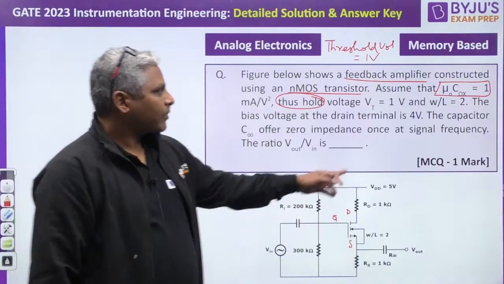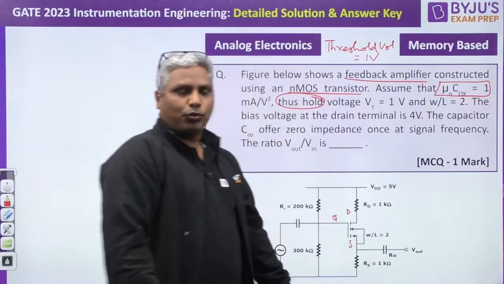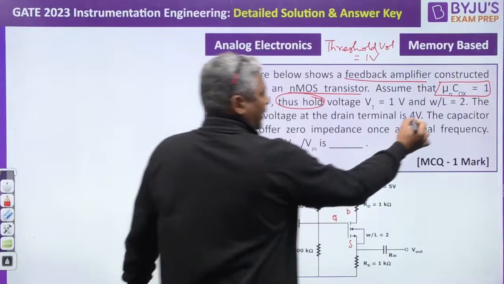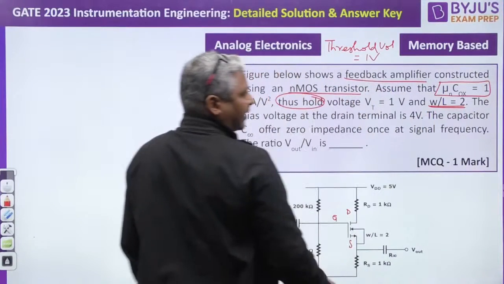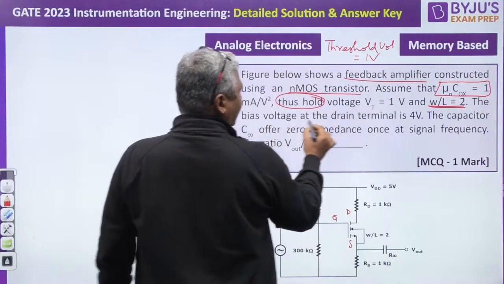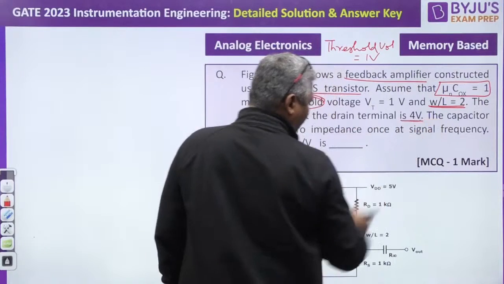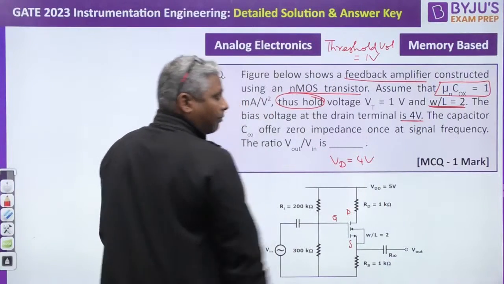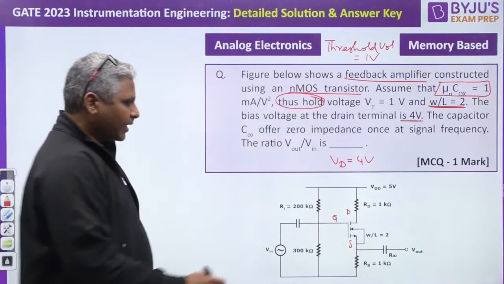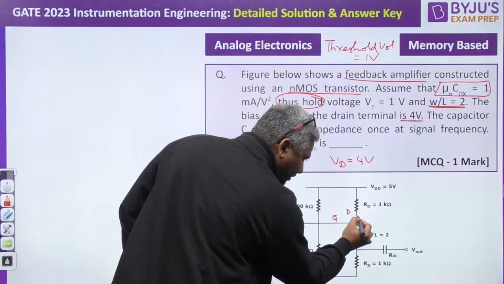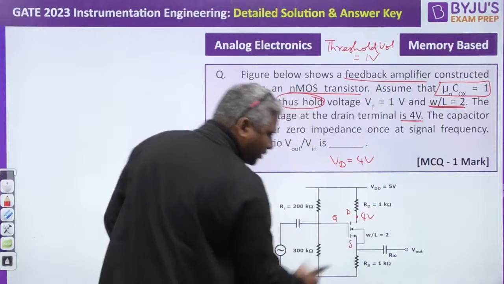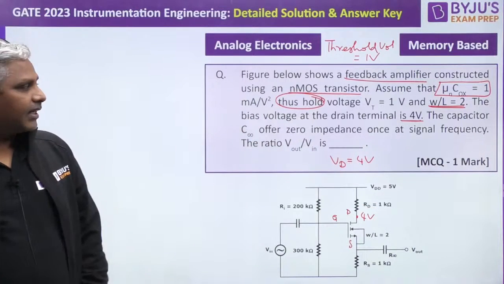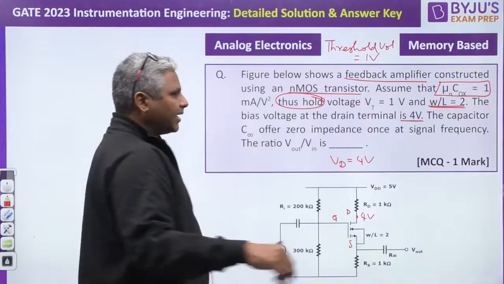W by L is 2, the width to length ratio is 2. The bias voltage at the drain terminal is 4 volts. Bias voltage means DC voltage, right? So Vd, the drain voltage, is given as 4 volts. This is very important to note. From this we can find the drain bias current, in fact.